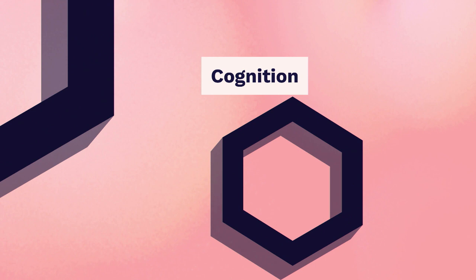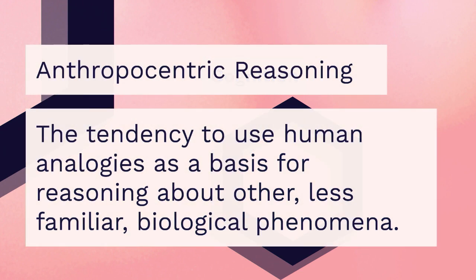And it turns out, as I was looking through this, it collided with another field that I really liked looking into, which is cognition, and specifically cognitive bias. Since I was so bad at reasoning about biological models, I wanted to know why. And it turns out there's actually a cognitive bias that addresses this. This is a variation of reasoning via analogy, and it's anthropocentric reasoning, essentially reasoning about something as though it is a human. And you may think back to our original model, where I had hunger as a prokaryote.